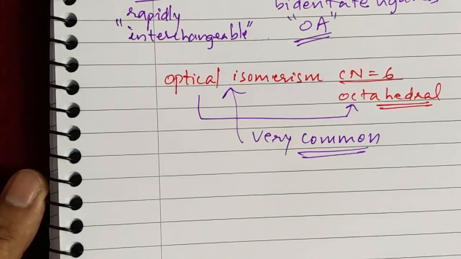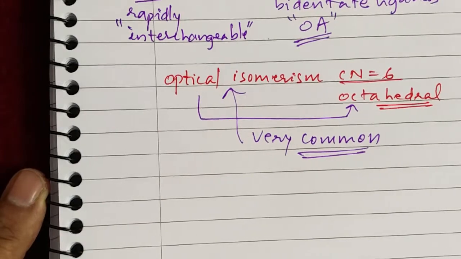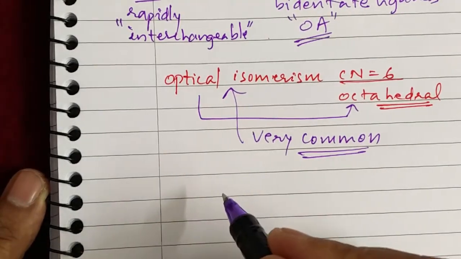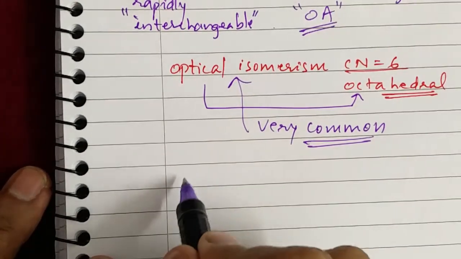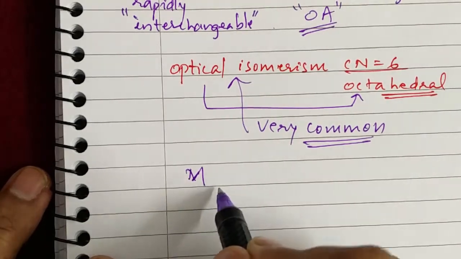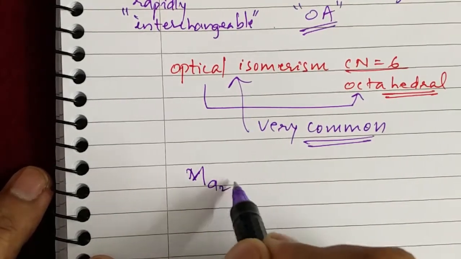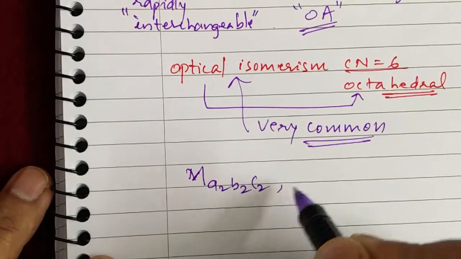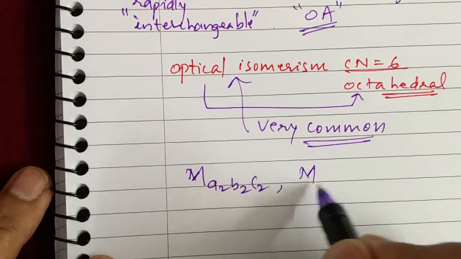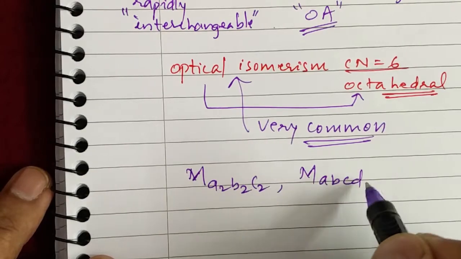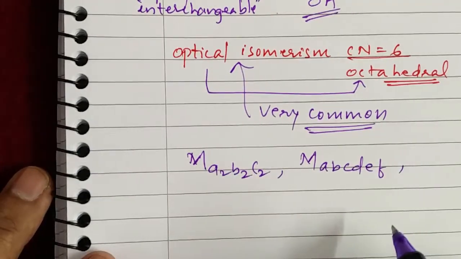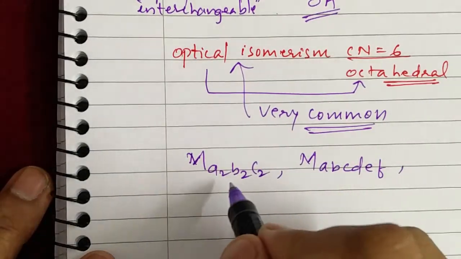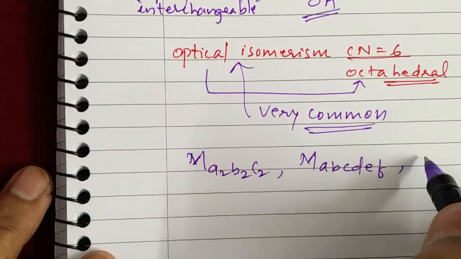The general formulas of the octahedral complexes which show optical activity are M A2 B2 C2, M A B C D E F. Here all are monodentate ligands.